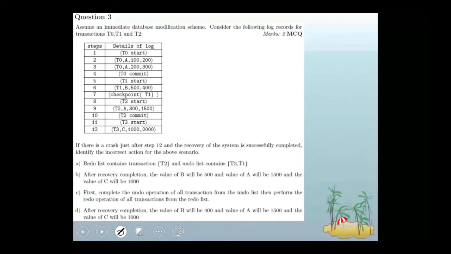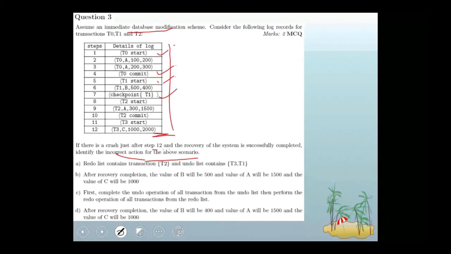Assume an immediate database modification scheme. Consider the log records of transactions T0, T1 and T2. Take a moment and observe the log. What you can see: transaction T0 started and committed, T1 started, checkpoint, T2 start and commit are there. Now what is the question? If there is a crash just after step 12, meaning here is a crash, and recovery of the system is successfully completed, identify the incorrect action for the above scenario.